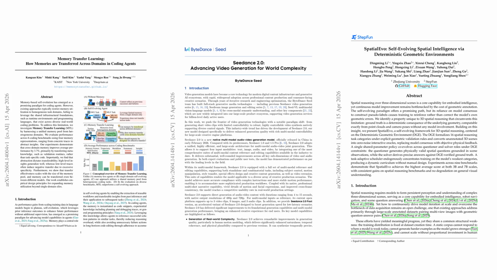From coding agents that learn what to remember across wildly different tasks, to video models that can generate richly synchronized audiovisual worlds, to spatial AI that teaches itself through deterministic geometry, this episode dives into 3 papers pushing the boundaries of what intelligent systems can do. We'll explore how abstraction boosts transfer, how multimodal generation is becoming more controllable and expressive, and how grounded self-evolution may unlock stronger 3D reasoning. If you're curious where AI is headed next, this one's for you.